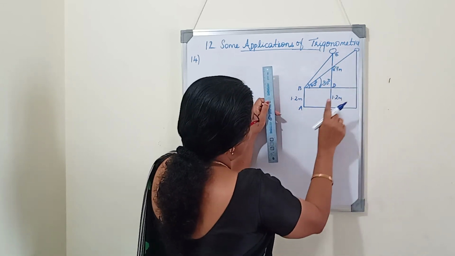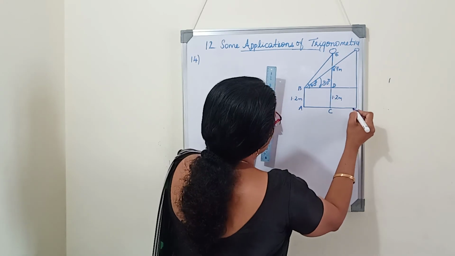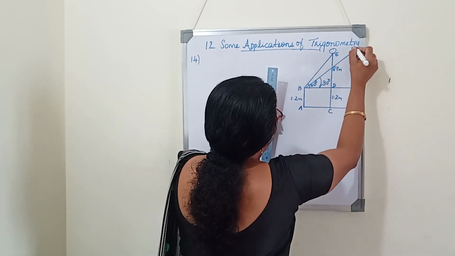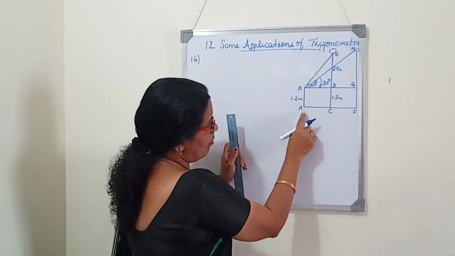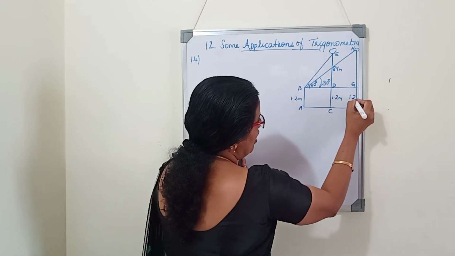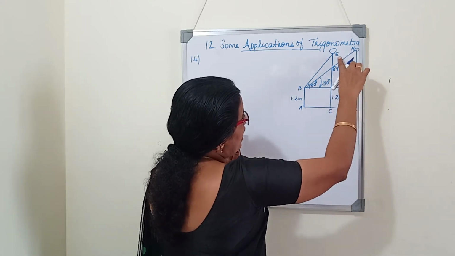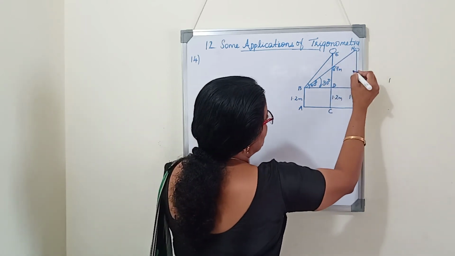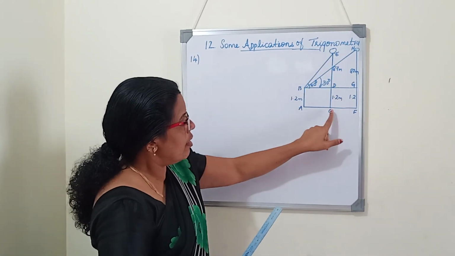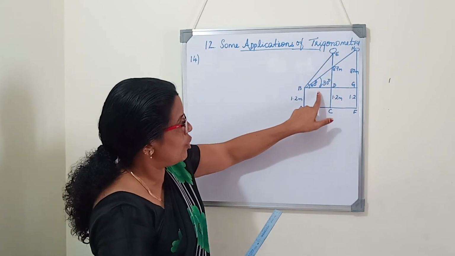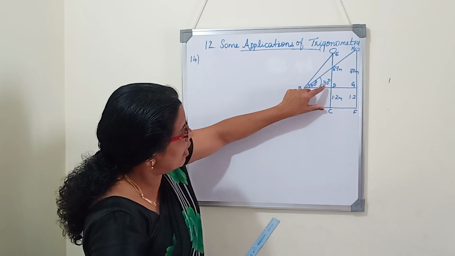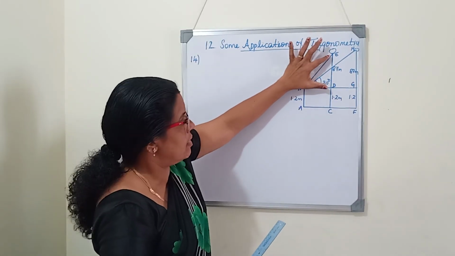So now A, B, C, D, E. I'll write F, G and H. So now A, B, C, D, F, G. All three are the height of the girl. And now DE is 87. In the same way GH is also 87 meters. I think you are clear. Total height from the ground to the balloon is 88.2. From that we subtracted the height of the girl, 1.2. So this will become 87 meters.